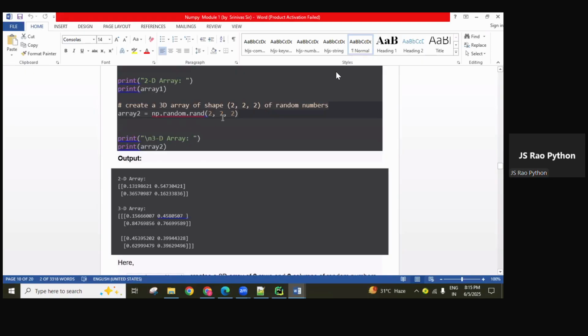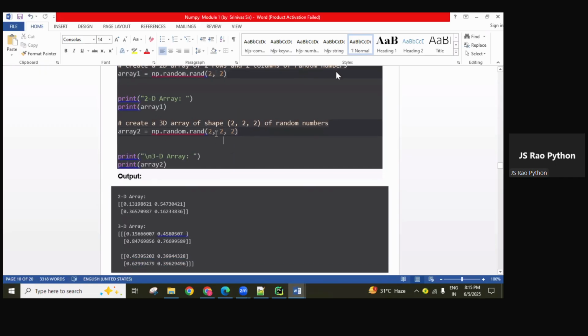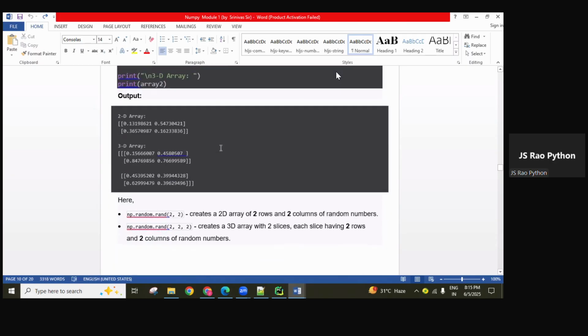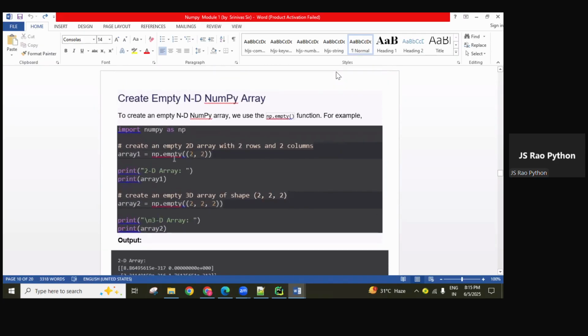Okay, so when it comes to 1D, only one input we are giving. So two random numbers generating an array of two random numbers between 0 to 1. 2D means like this we are giving 2 comma 2, two rows, two columns, or 2 comma 3 means two rows with three columns, like that. If three values we are giving, that is a 3D object. So two slices, two rows, two columns. Okay, if the value changes, then as per that we can pronounce it. This is all you can do practice.